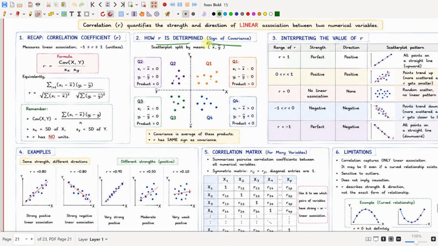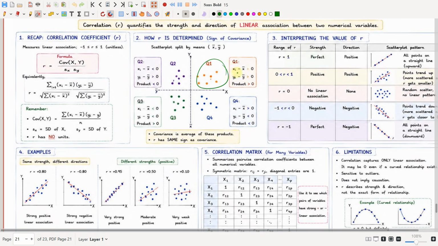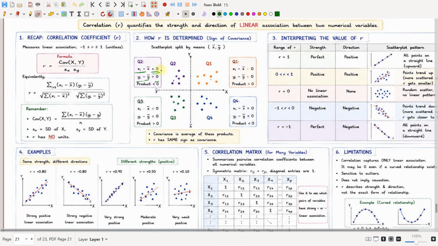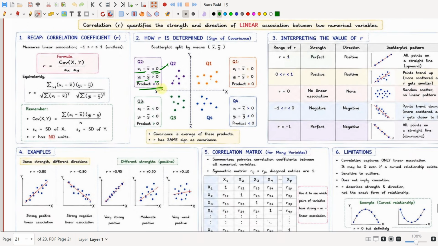r is determined using the sign of the covariance. See, in quadrant 1, xi minus x bar will be greater than 0, so the product will also be greater than 0. In quadrant 2, xi minus x bar will be less than 0, while yi minus y bar will be greater than 0. Since one of the two terms is less than 0, the product will also be less than 0.